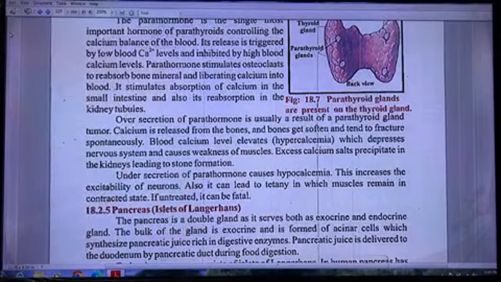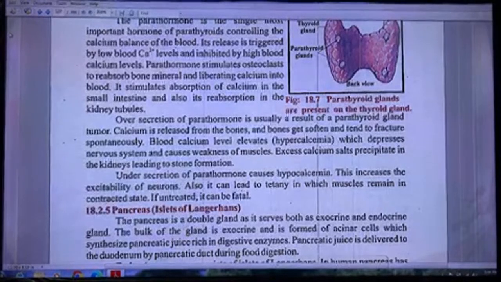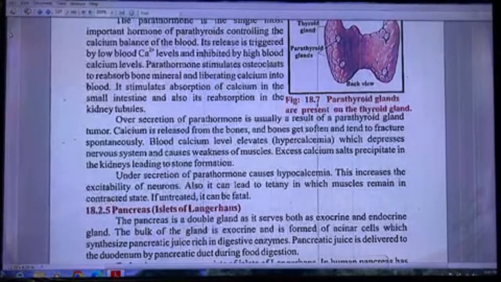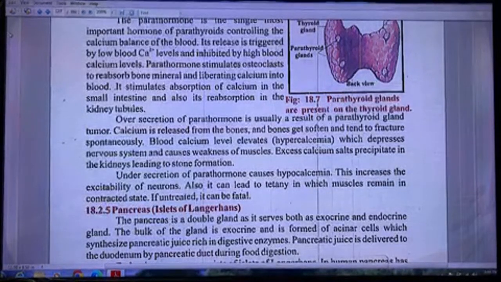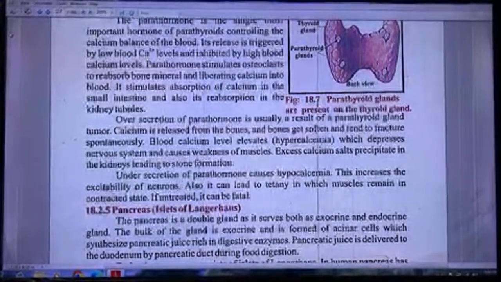Undersecretion of parathormone causes hypocalcemia. This increases the excitability of neurons. Also, it can lead to tetany, in which muscles remain in contracted state. If untreated, it can be fatal.